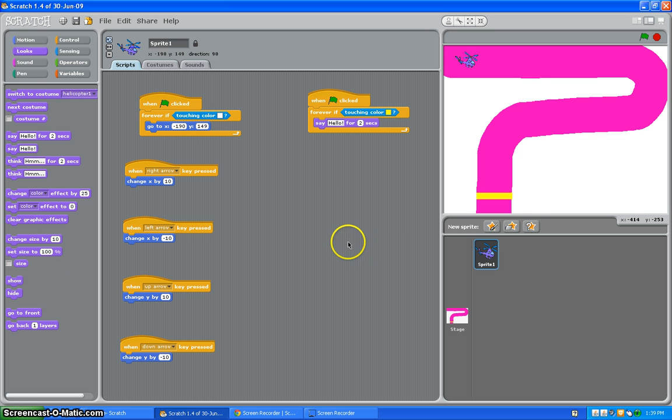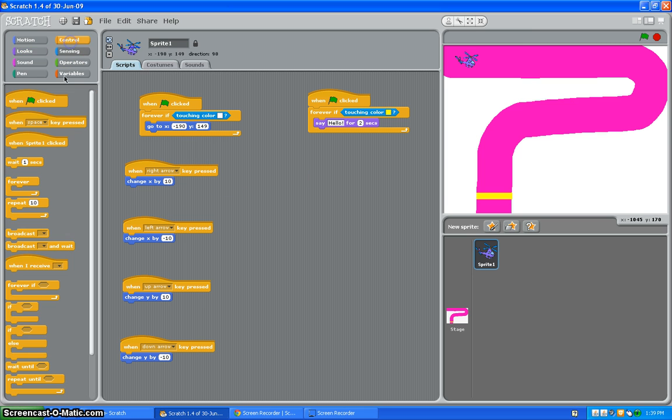Okay, so I went ahead and did all the scripts already, so it's pretty simple. All I have to do is go to Control and go to when, blank, key pressed, then you just fill in the right left so that this will be able to move, and then you just change the X and the Y's, 10 and -10.